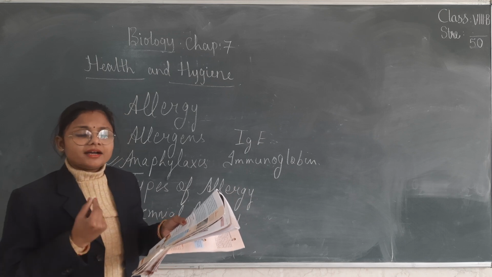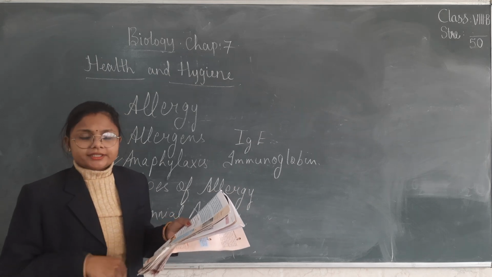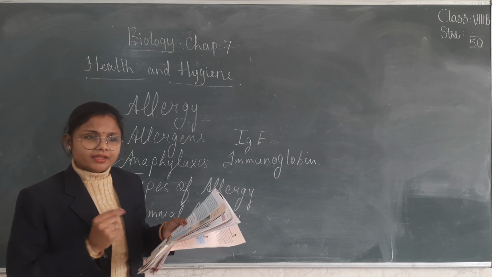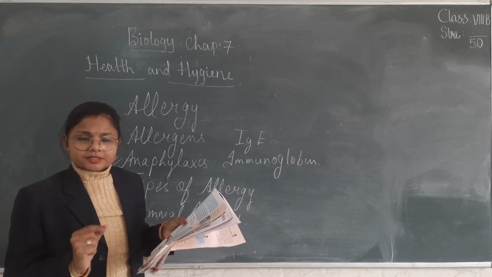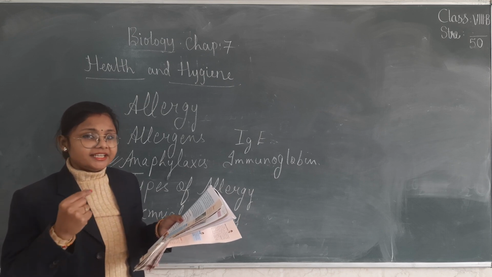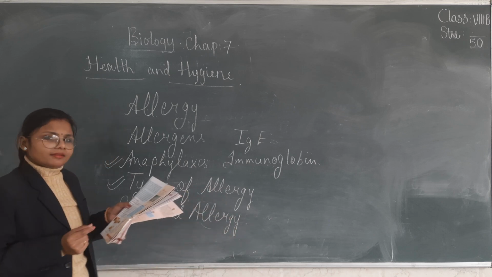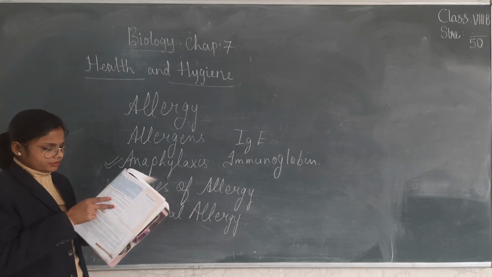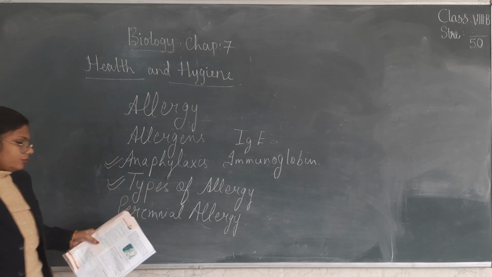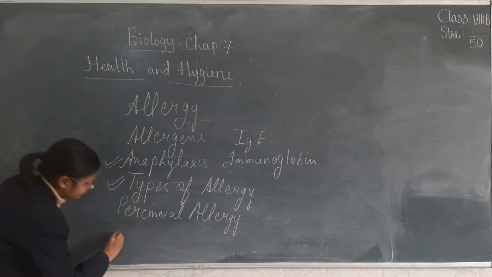So what are they having? They are having perennial allergy. It can occur at any time when that particular person consumes that food. Clear, everybody?